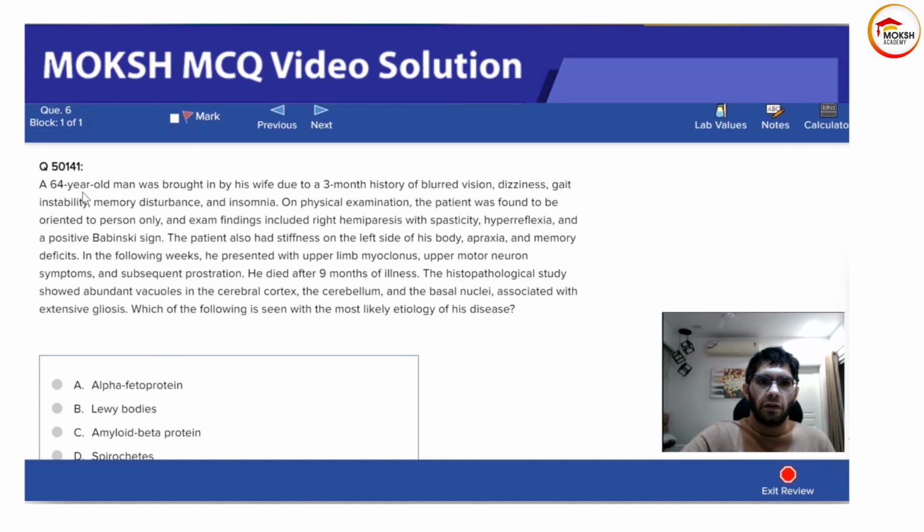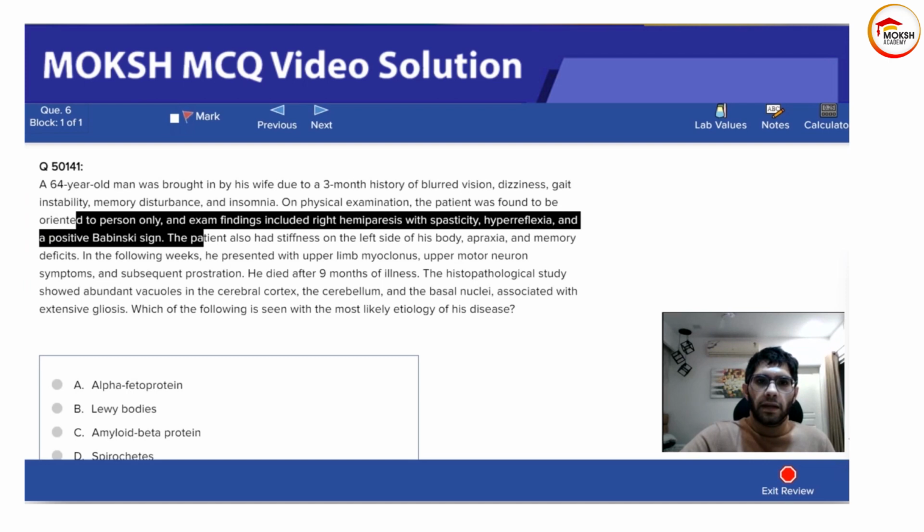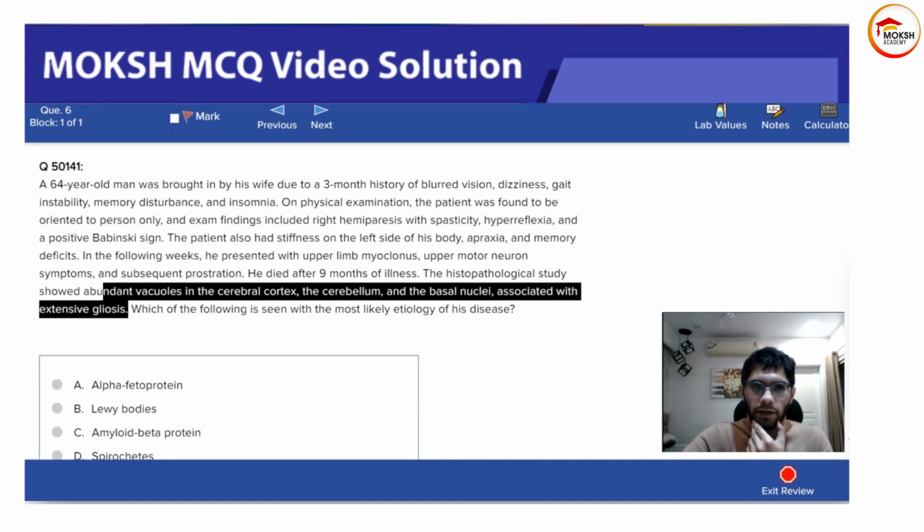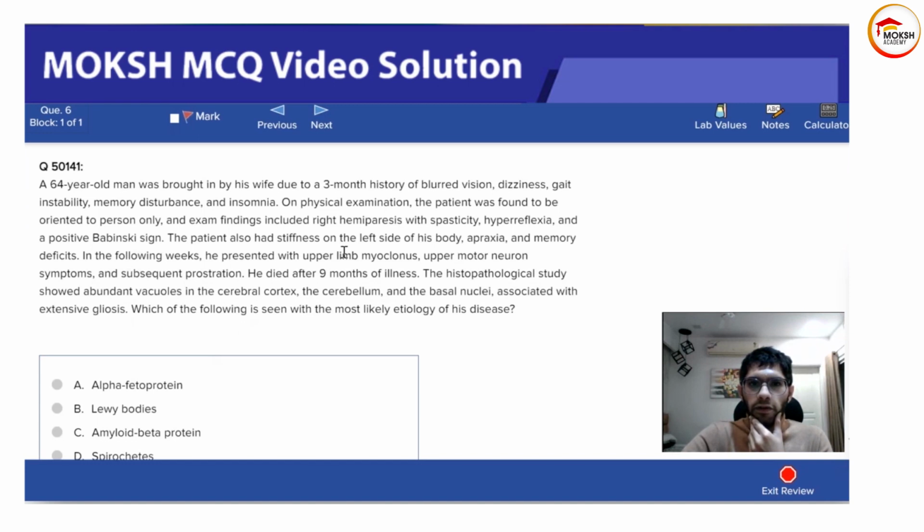But all of this memory disturbance, orientation to person, right hemiparesis, apraxia, memory deficits is not important. So just by reading this, don't get scared. The question will mention some of this portion somewhere. Myoclonus, limb myoclonus, all of this is not important. This particular part is important.